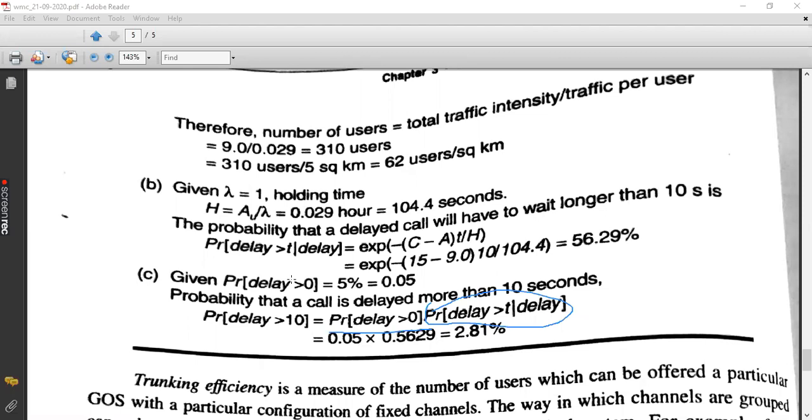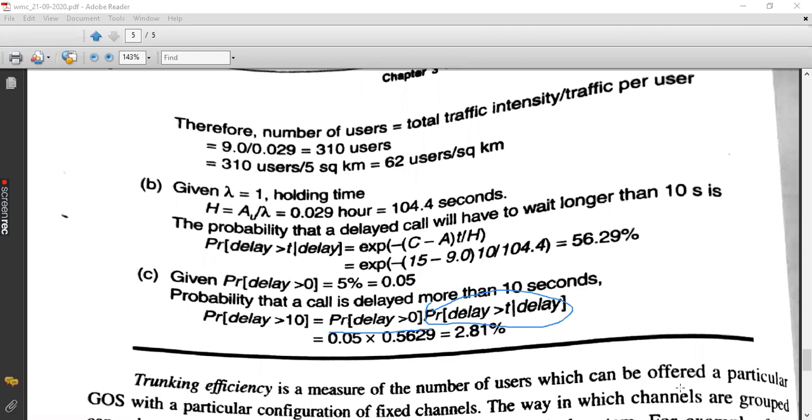In the second part of the question, they have asked you to find the conditional probability. In the third part, they have asked to find the overall probability of the call to be delayed for more than 10 seconds. In the second part, they have asked you to find the probability of a delayed call to wait more than 10 seconds. Already the call is being delayed and then it has to wait for more than 10 seconds in the queue. Okay. Third part, they have asked to find the overall probability of a call to be delayed more than 10 seconds. For that, you are going to multiply the two terms. One term is probability of delay greater than 0. Second term is the conditional probability. Those you need to multiply and find the answer. Hope this is clear for you.